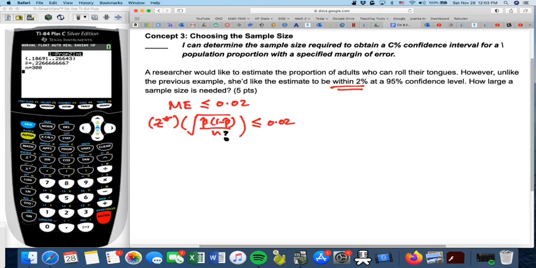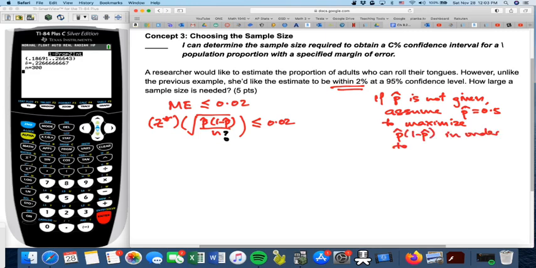Slowly work it out. Now, do we know Z star? No, we don't. Do we know P hat? Now, this is interesting, because typically if they give you P hat, you use it, the sample proportion. But if P hat is not given, then you have to assume P hat equals 0.5. There's a reason why we assume P hat equals 0.5: that is to maximize P hat times 1 minus P hat.